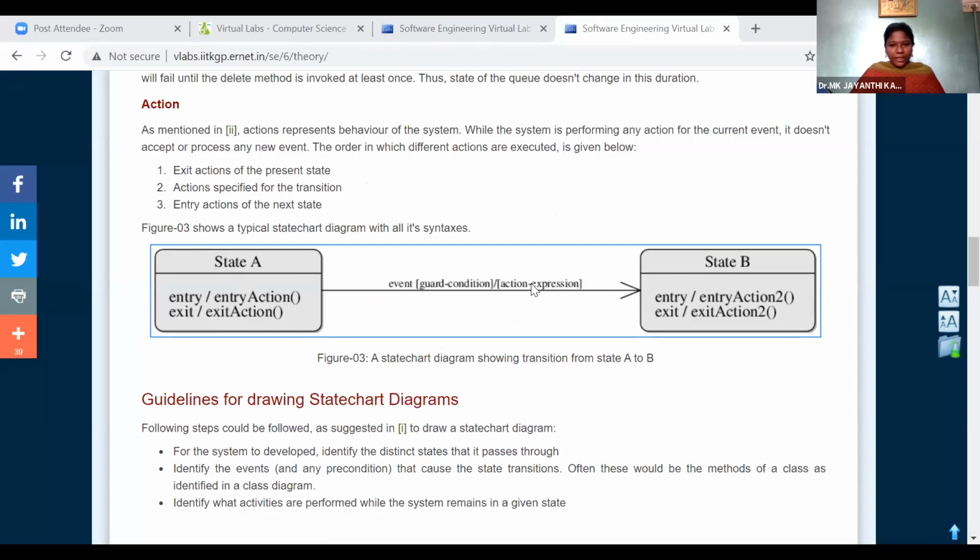On the association line, we write the label, specifying which kind of transaction it is, what is the output from transaction A, and that is given as input to transaction B. The description about the association or the operation which is transferred is specified on the association label: event, guard condition, or action expression. Here we specify the description about the transaction between transaction A and transaction B.